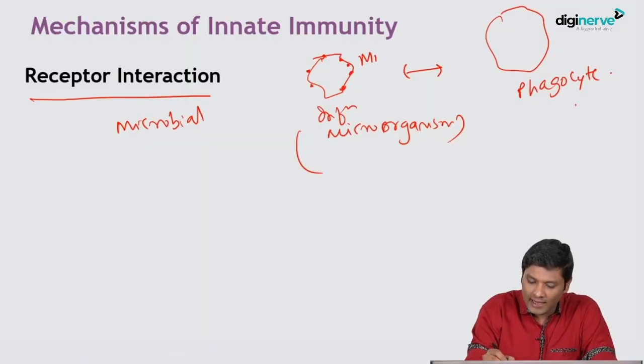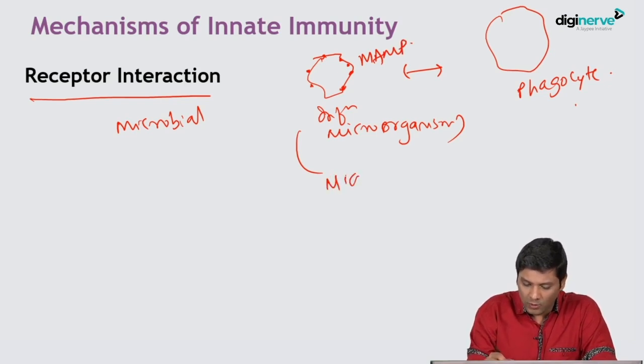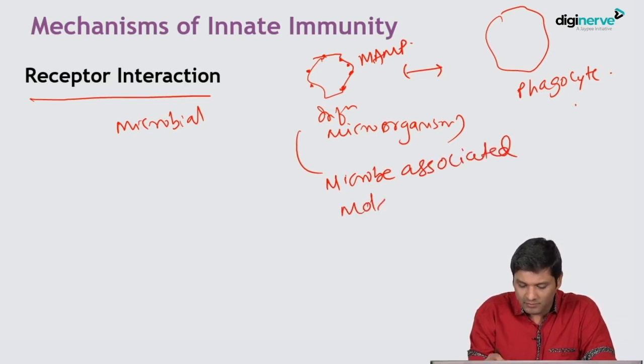Those antigens I have told you in the previous slide are called MAMP antigens, or microbe associated molecular pattern antigens.